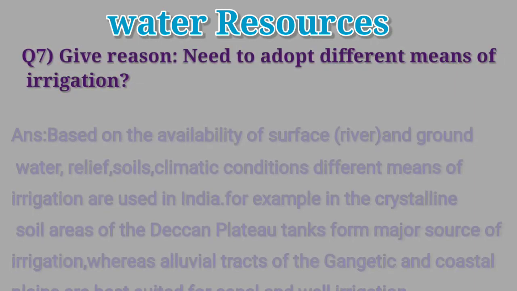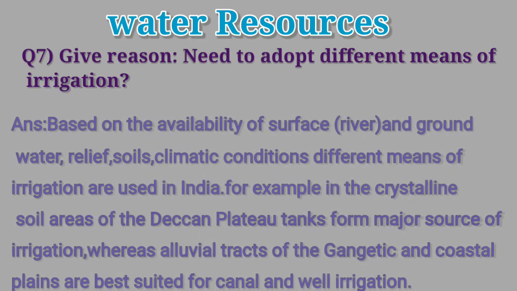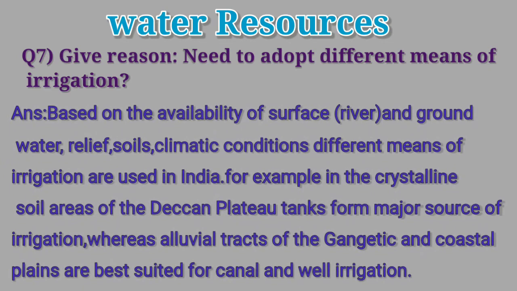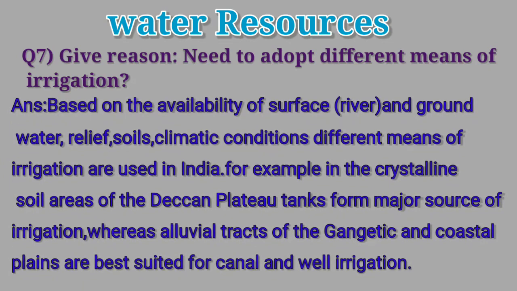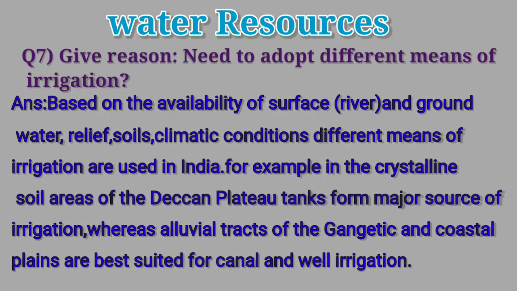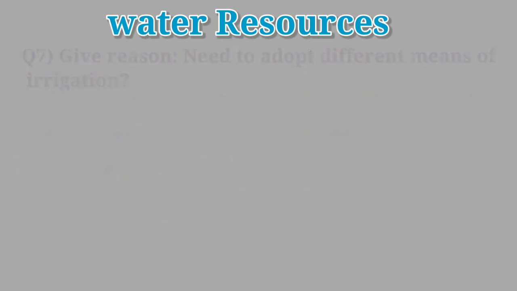Based on the availability of surface and groundwater, relief, soils, climatic conditions, different means of irrigations are used in India. For example, in the crystalline soil areas of Deccan Plateau, tanks form major source of irrigation, whereas alluvial tracts of the Gangetic and coastal plains are best suited for canal and well irrigation.